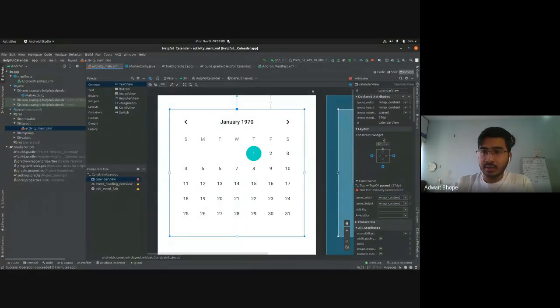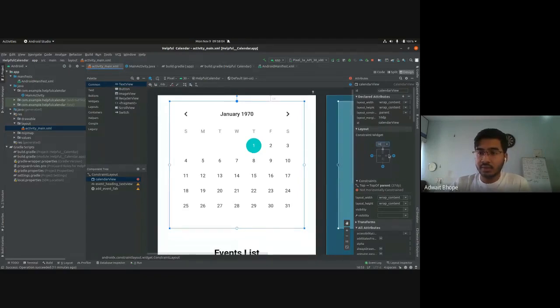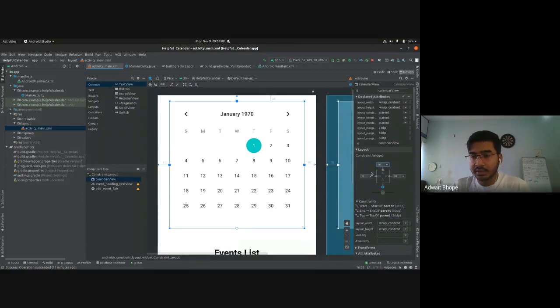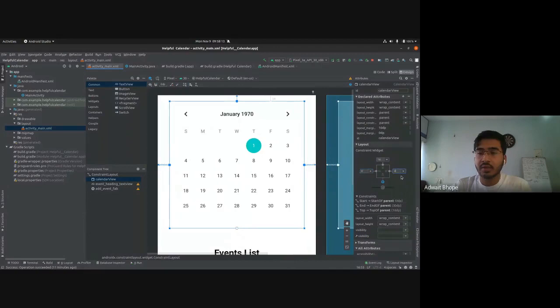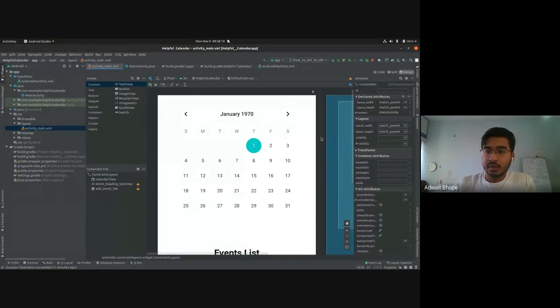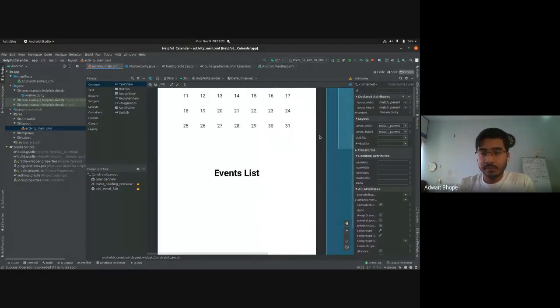Whatever it is right now, it is 37, it will set it up to that. You can change it to 16. You can also click on left and right, and that will add constraints as well. So just make sure that you have an equal number on both sides, so that it is exactly at the center. Try this and let me know if it works. If not, we'll see what happens.